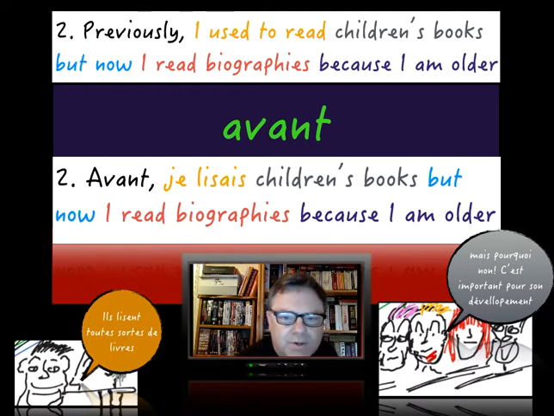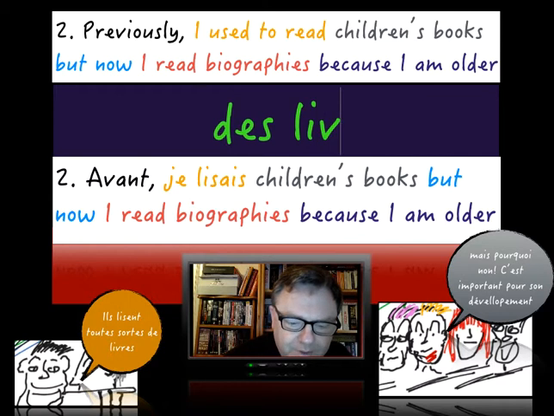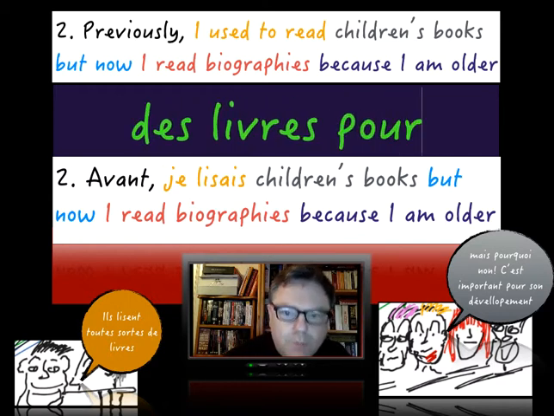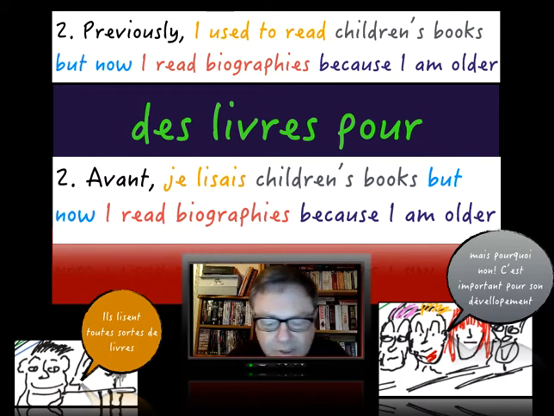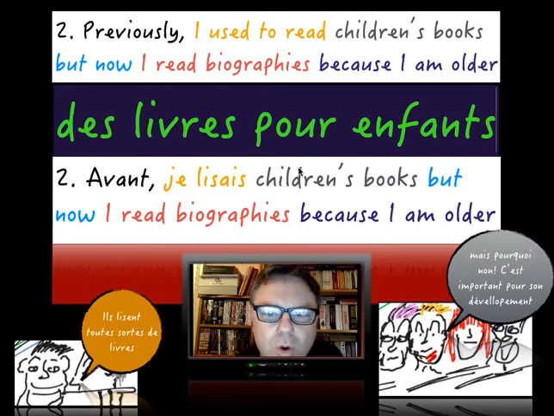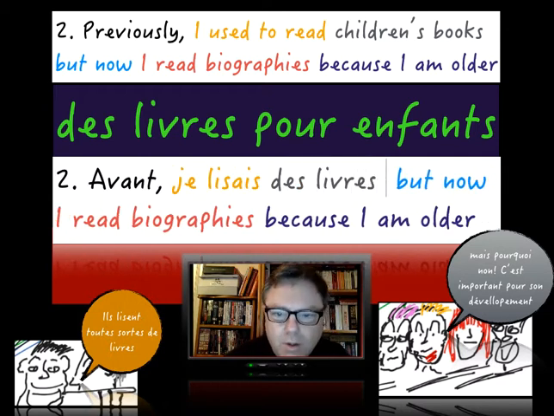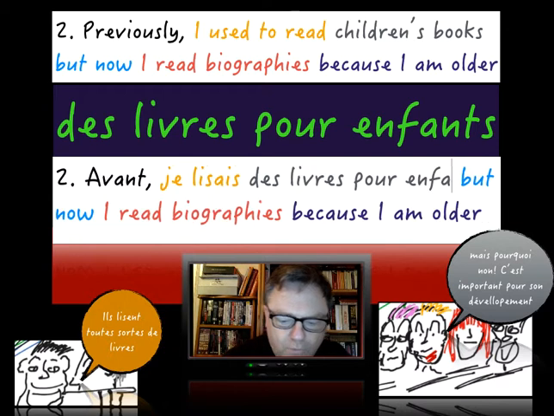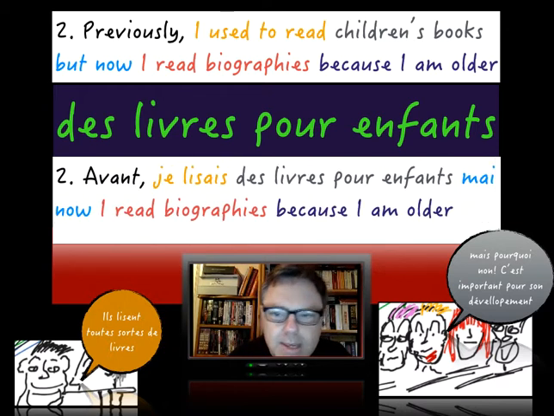I suppose there's one way of doing it, except it's literally des livres pour. So they say pour mes enfants. I suppose you can say that as well, or you can drop it altogether. Des livres pour enfants is how we deal with this. The books for children. So, des livres pour enfants, mesdames, messieurs.